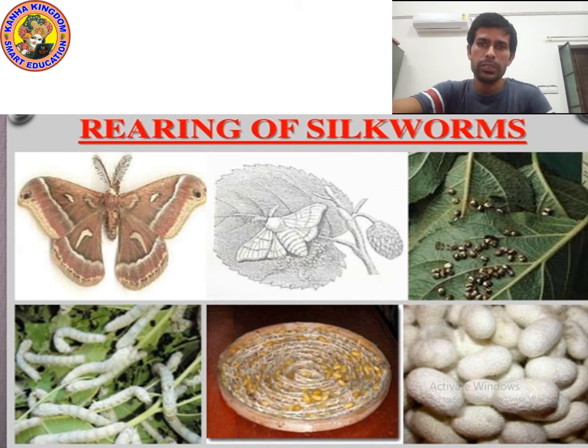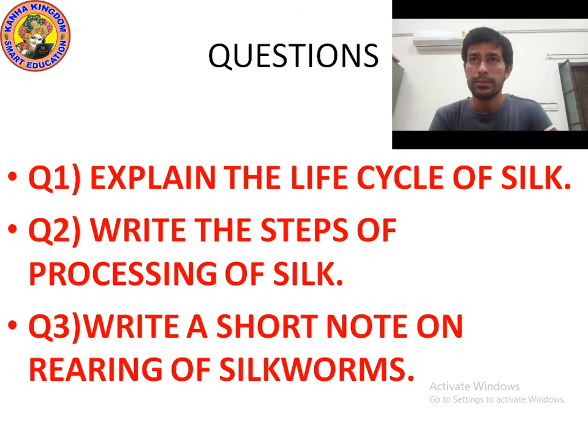Now it's time to ask questions from you. Let's move on to the last point. Question number 1. Explain the life cycle of silk. There are 4 stages in the life cycle of silk moth. First stage is egg, means female silk moth lays egg. Second stage name is larva.